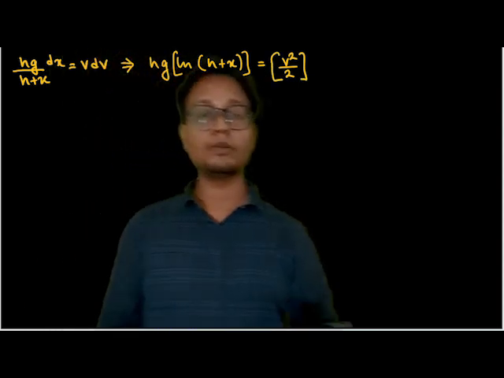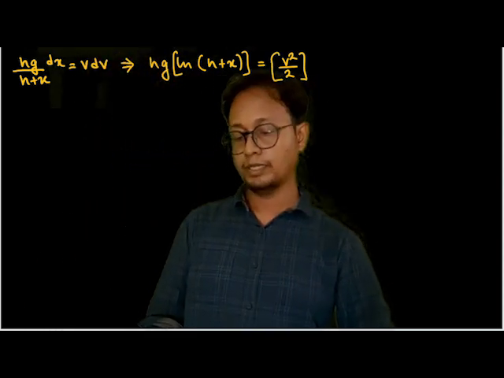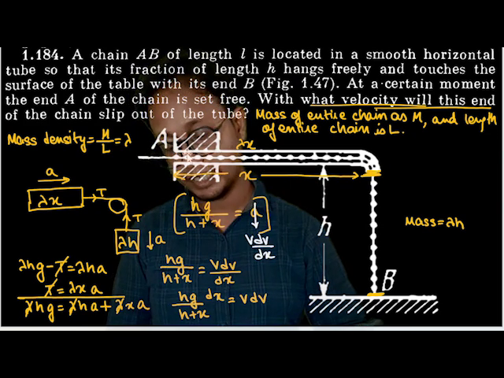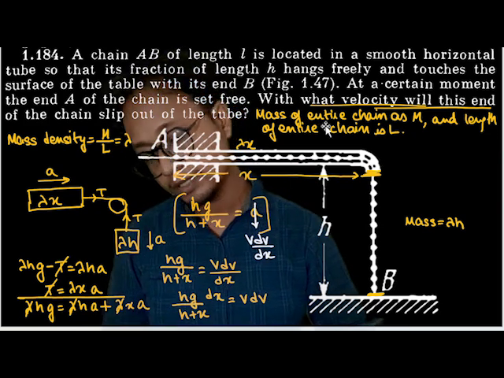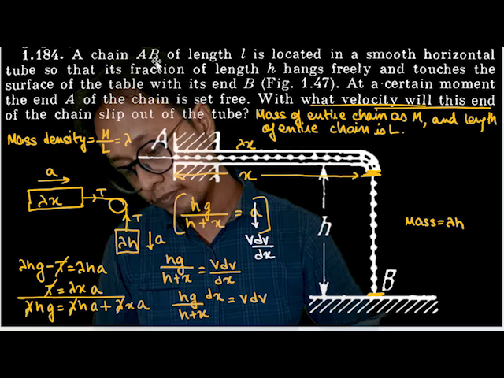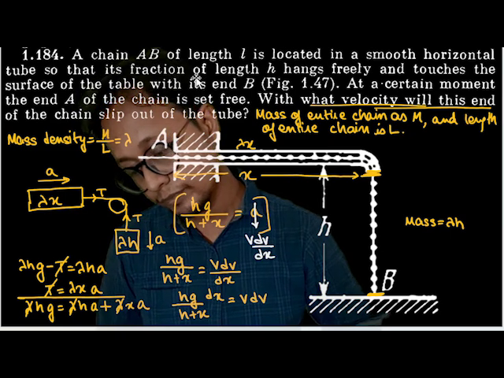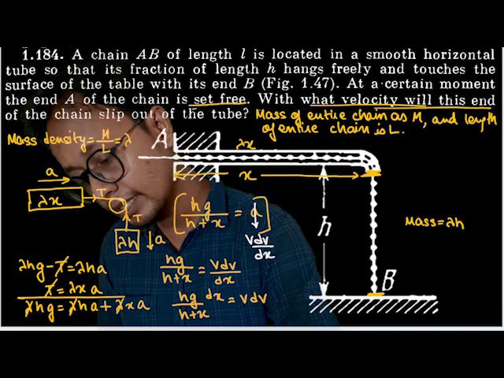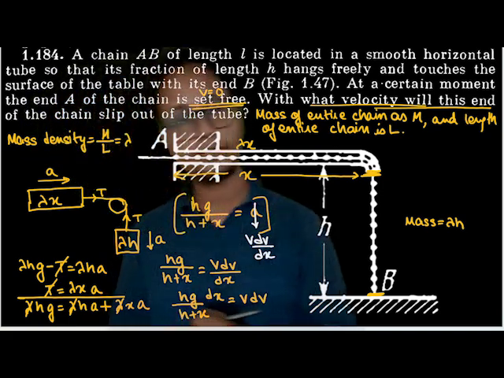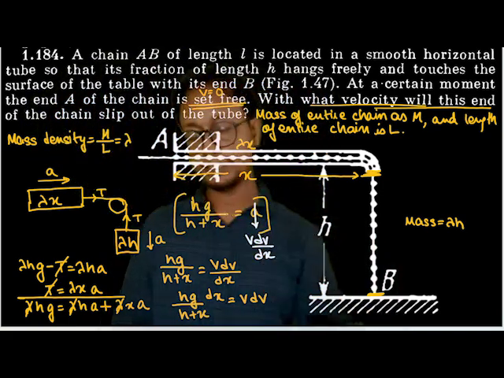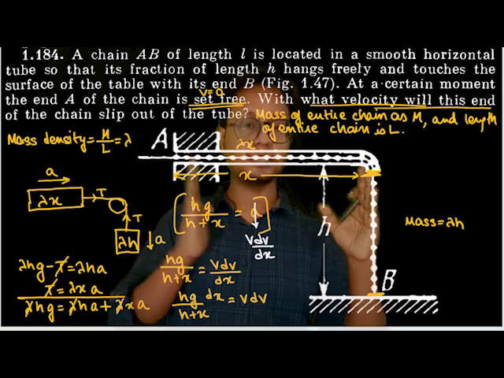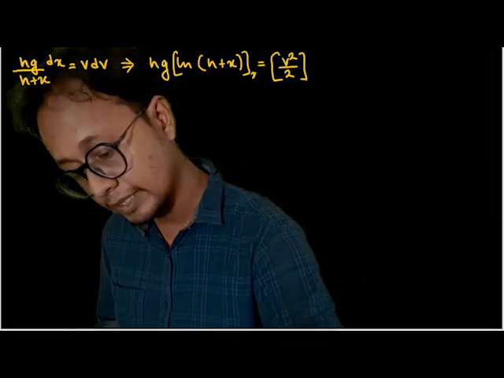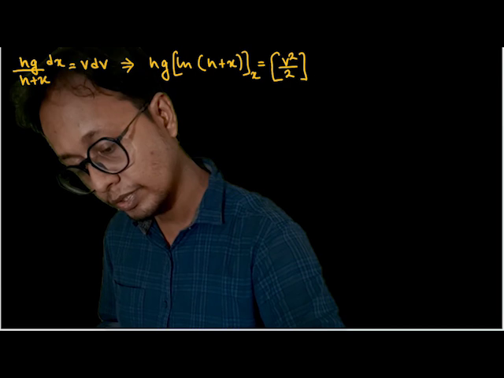Now I have to put the upper limit and lower limit. Initially, when the entire length was x, what was the velocity? The velocity was 0. At a certain moment the chain is set free, and set free means initial velocity is equal to 0. So at length equal to x, the velocity was equal to 0.